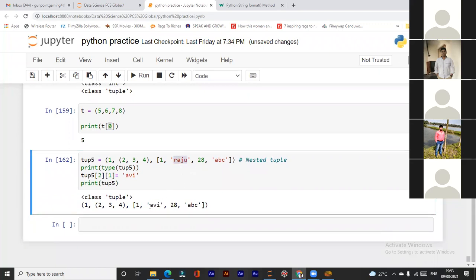I have changed it to Avi. So I can change elements within a list. Though the list is in this tuple, I can change elements of that list, but I cannot change the whole element of the tuple, right? But if you have a list within a tuple, you can change an element of that list, because lists are mutable.